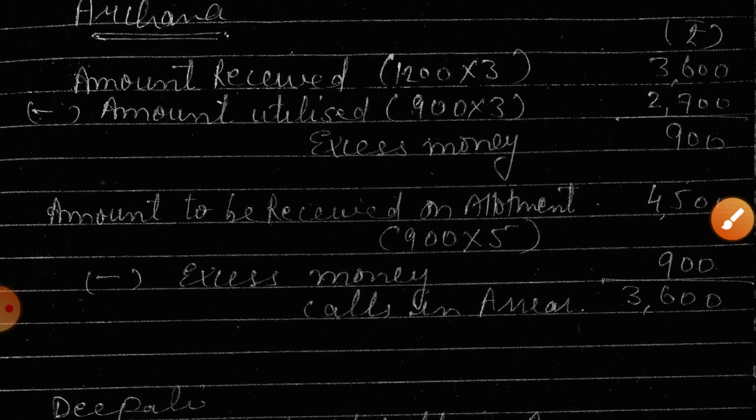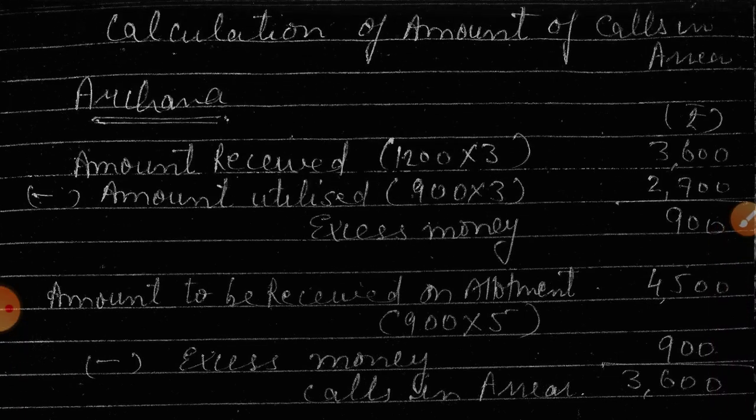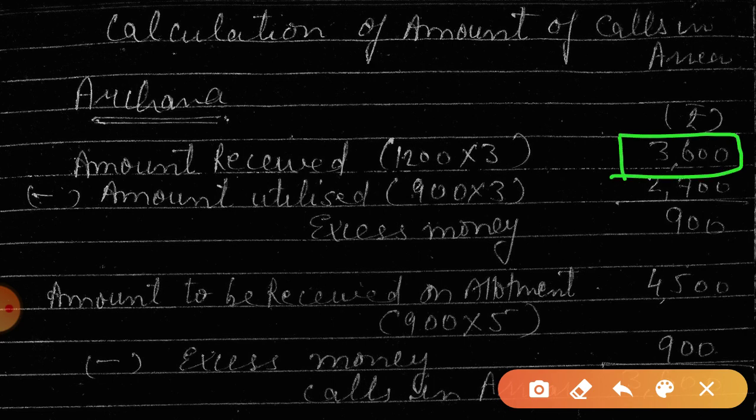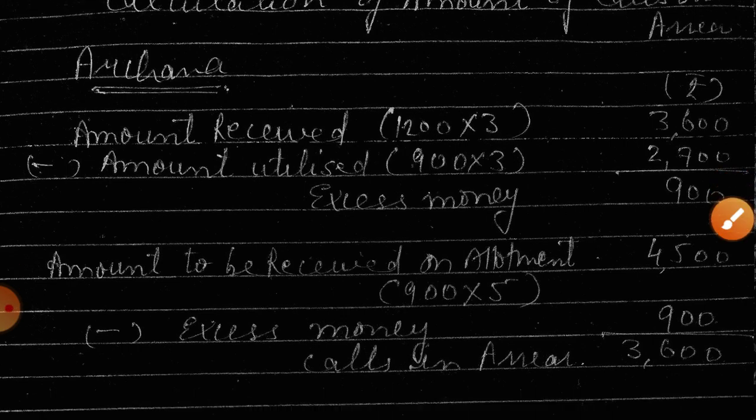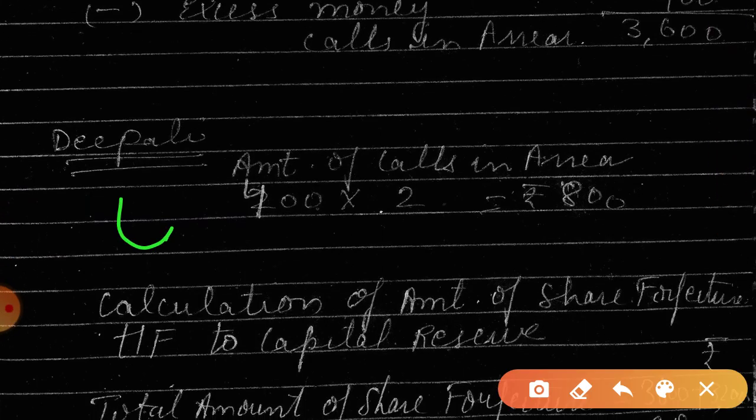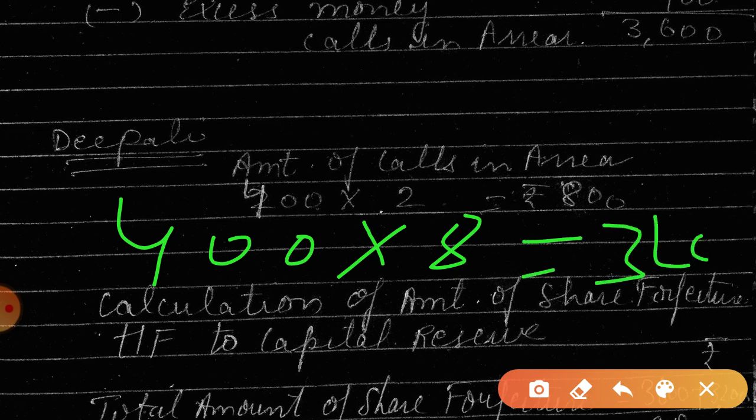Yes sir, it is quite easy because the amount received from Archana is 3600, isn't it? The entire amount received from Archana, that will be taken to share forfeiture, and the amount received from Dipali. Sir, 400, and she has paid the entire amount up to allotment, so 3200 is the amount received from Dipali. So this is the amount of forfeiture. As you know, share forfeiture is nothing but the amount received on forfeited share, isn't it?